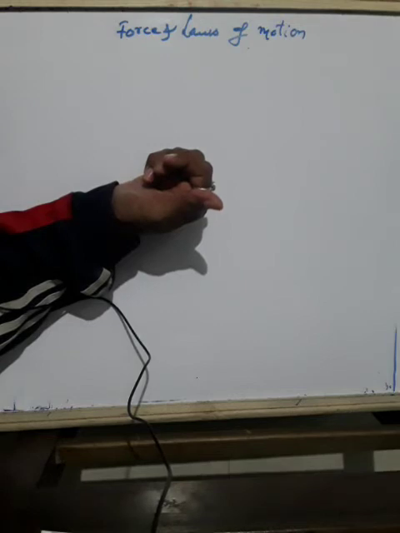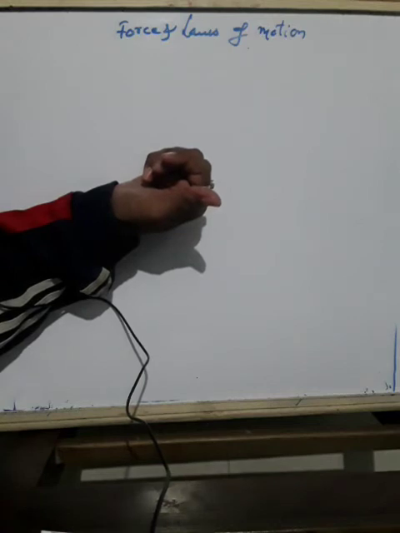When the sailor moves forward, at the same time there is the same force in the opposite direction, so the boat moves backwards and the sailor jumps forward. This is one example.